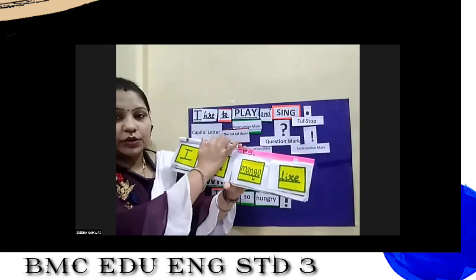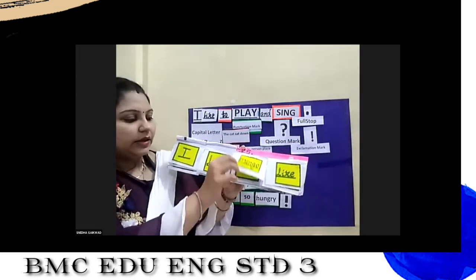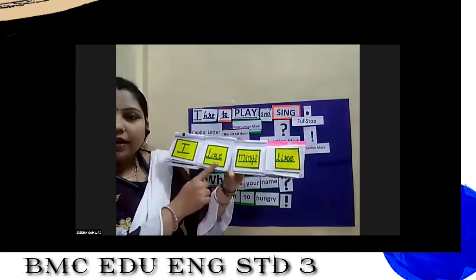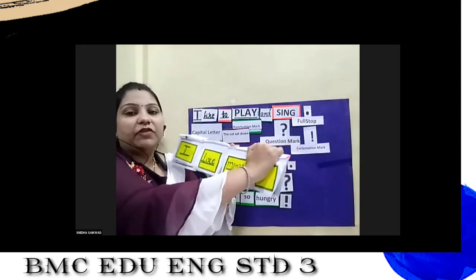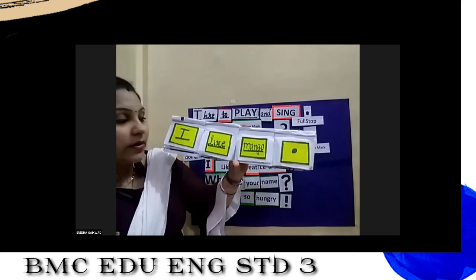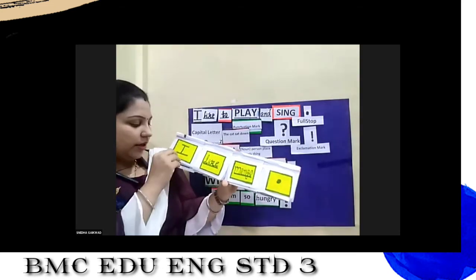Now you understood how to make sentences. Like. And the third one is mango. I like mango. And what will come with punctuation mark? Yes, full stop. Now see, read this. I like mango. Yes. So simple sentence we made with the help of words. Now let's move on to the next one.